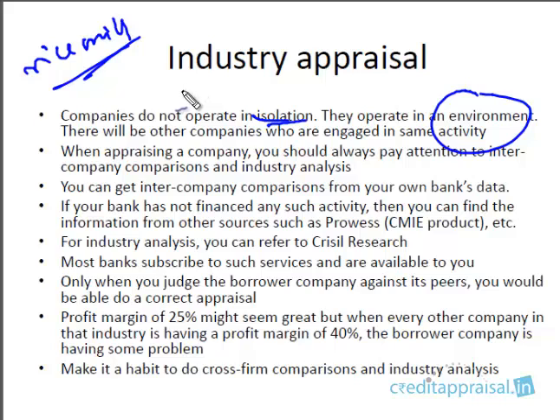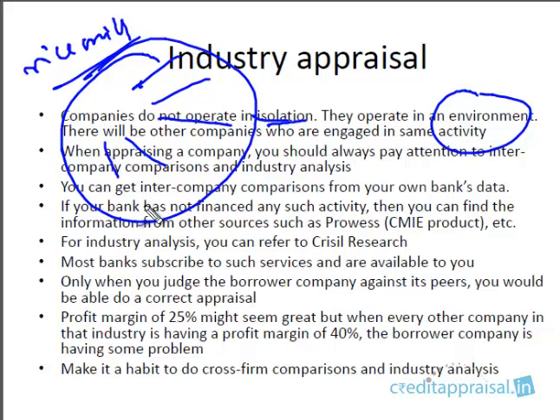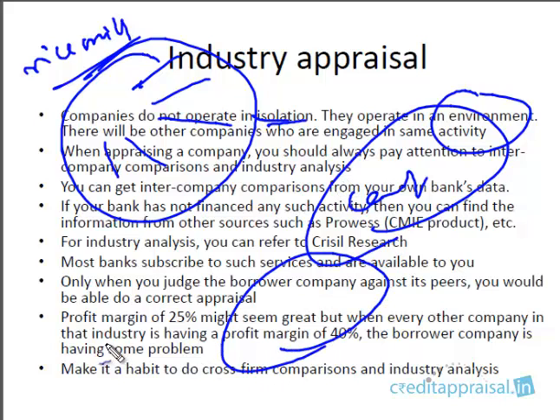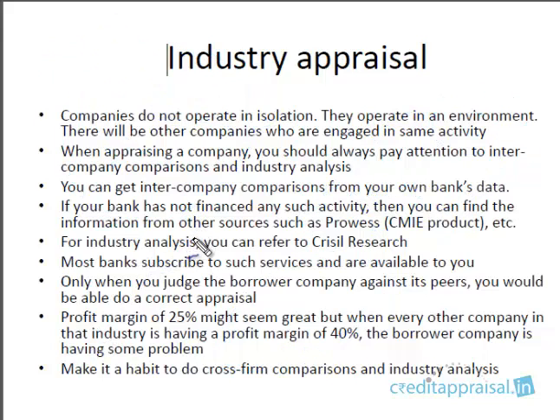You are not the only rice mill in the country or in the region in which you are operating. There are many other rice mills in the same business. So you are operating in an environment called the rice mill industry. Similarly, you could be a cement manufacturer operating in the cement industry. You are a steel trader, operating in the broad category of the iron and steel industry. So you are operating in an environment, right? So when appraising a company, you should always pay attention to the intercompany comparisons and the industry analysis.